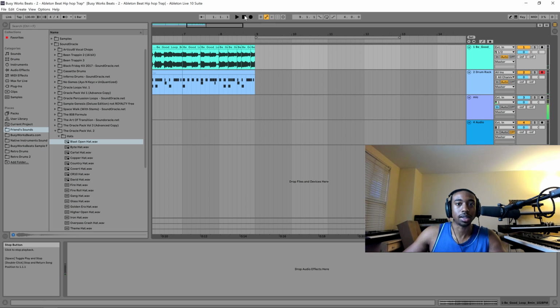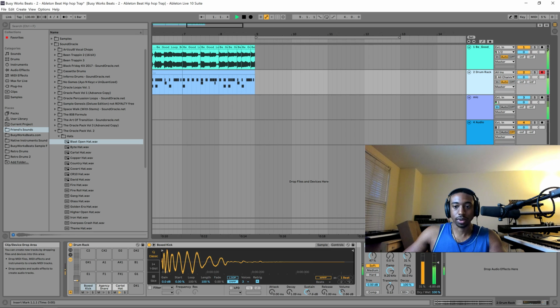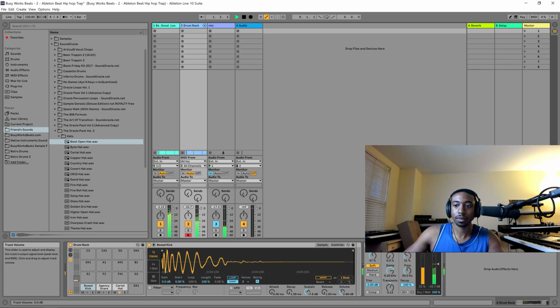Alright, so now I know where DJs get all these tricks. Drums need to be louder, so let's figure out how to make them louder. Now we're clipping, so you gotta make sure you're not clipping. I'm looking at the master in the red. So let's mix this a little bit.